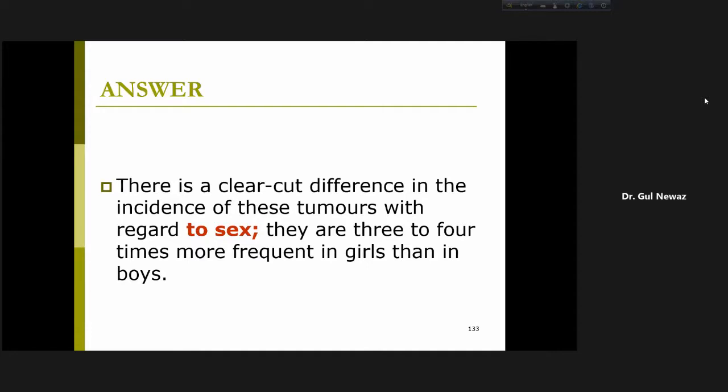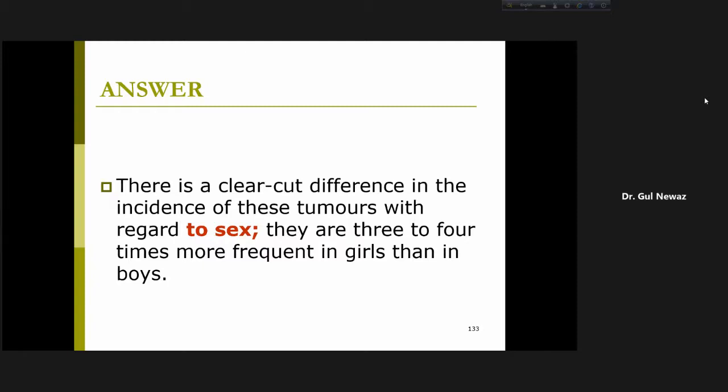They are 3 to 4 times more frequent in girls than in boys, but we don't know why. After observation, scientists have found that females are more vulnerable, but we don't know why. It has been seen that for 3 to 4 girls, there is one boy. So why this happens we don't know, but it happens.